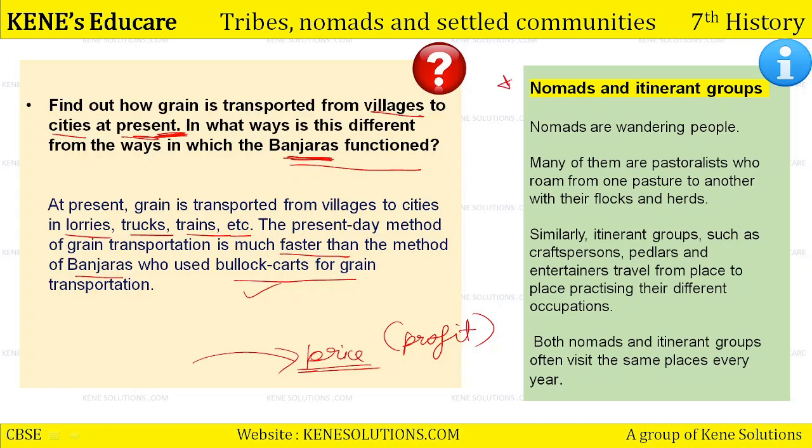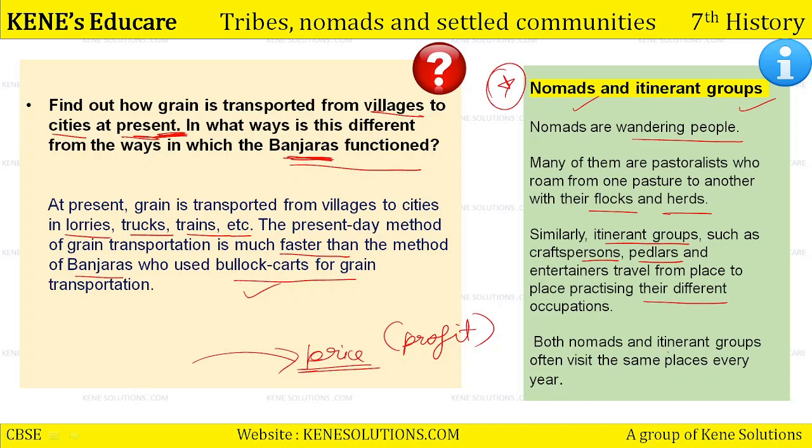Now coming on to this piece of information. एक होता है nomads और एक होता है itinerant groups. दोनों में फर्क क्या है? See, nomads are wandering people. Many of them are pastoralists. Many of these nomads are pastoralists who roam from one pasture to another with their flocks and herds. Similarly, itinerant groups such as craftspersons, peddlers मतलब जो ठेला लेके इधर उधर चलते हैं, चल के कहीं जाते हैं basically to sell their produce. Peddlers and entertainers travel from place to place practicing their different occupations.